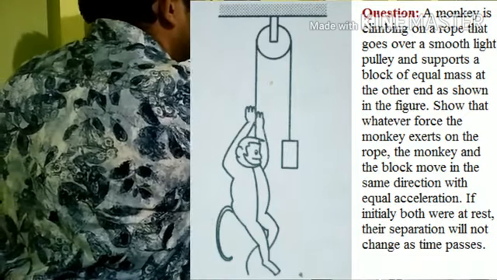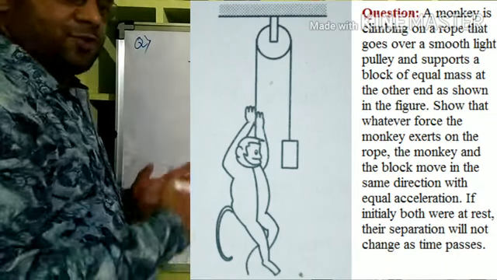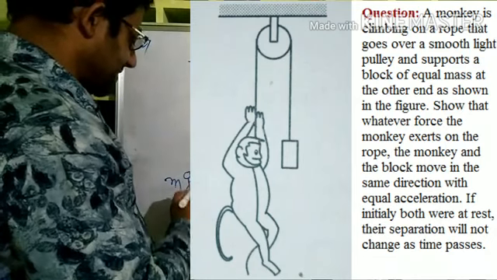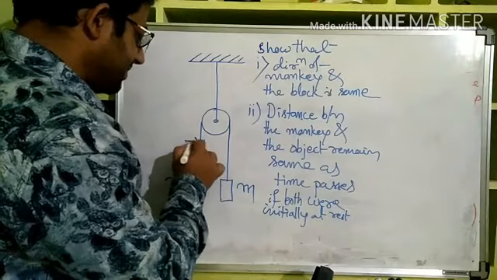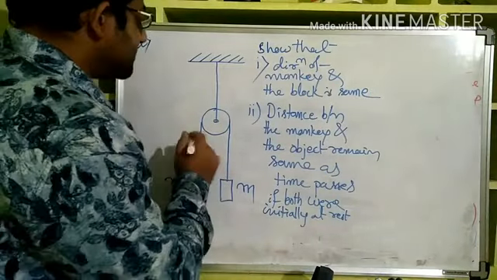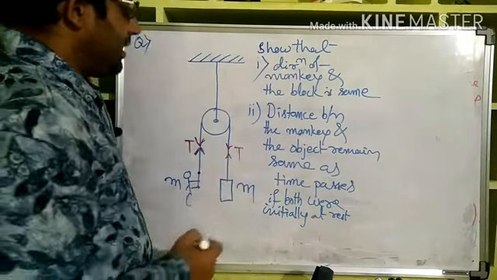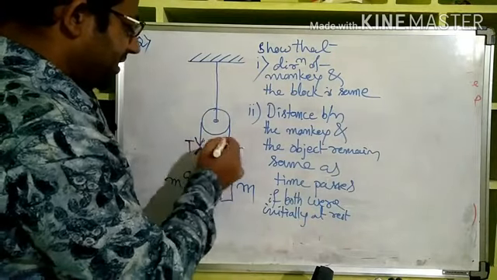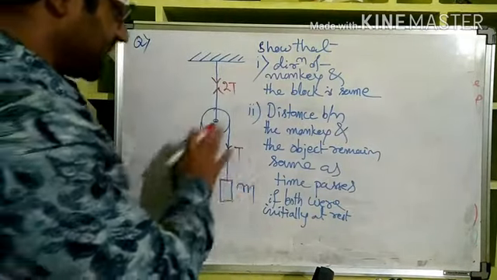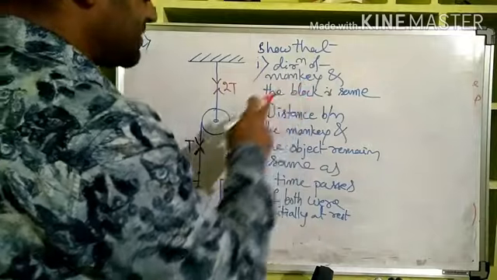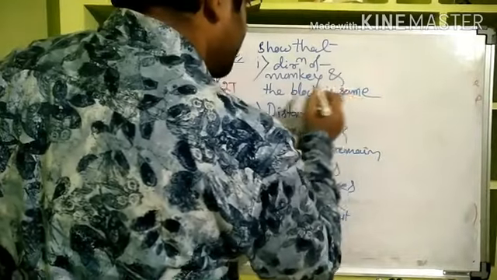Now see, this also is a theoretical, interesting question, but there is something to learn. After this we will go into movable objects, structures, etc. Now see, the string from here to here is the same, so tension in the string will be the same, yes or no? Let us say that tension is T. Now tension in this string is not asked, but from our knowledge we know that this will be T plus T, 2T. If required we can clear that, but here what we have to prove is that the direction of the monkey and the block is the same,